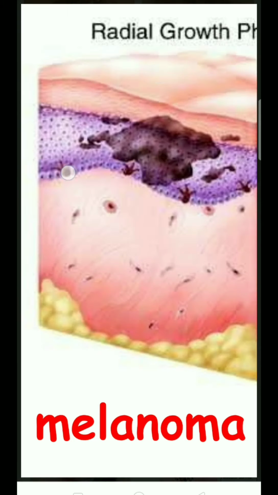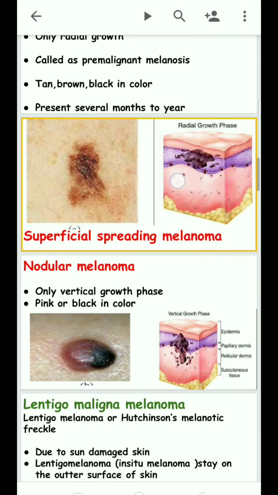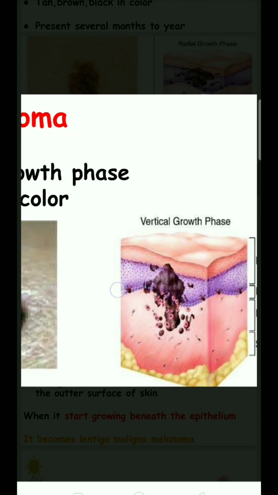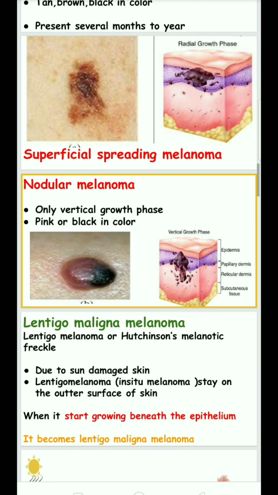If the melanoma is in the basal layer, the basal layer matures naturally, so it disappears within several months to years. Nodular melanoma shows vertical growth and looks pink or black in color.